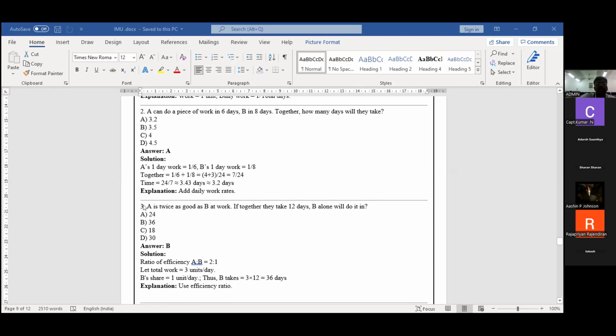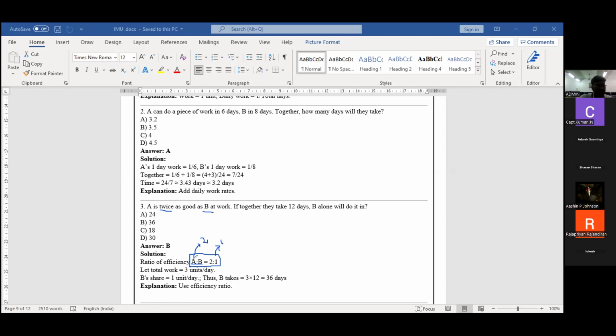So first I take the A to B ratio. A is twice, so A is 2 and B is 1. This is the base of the problem.